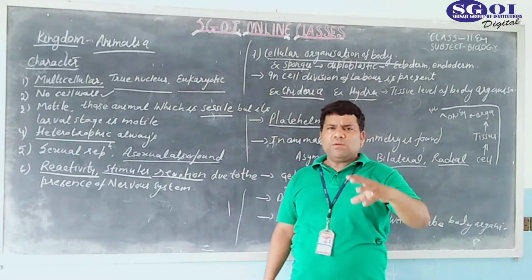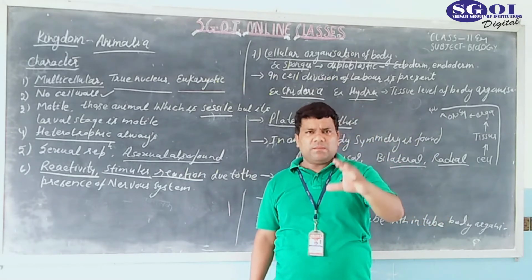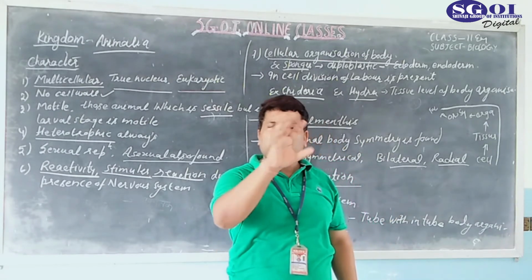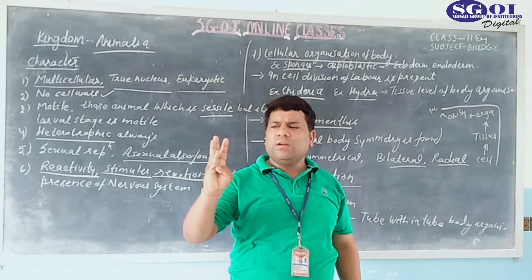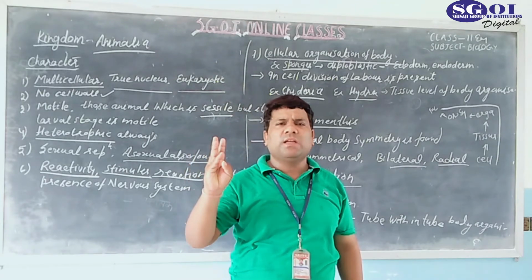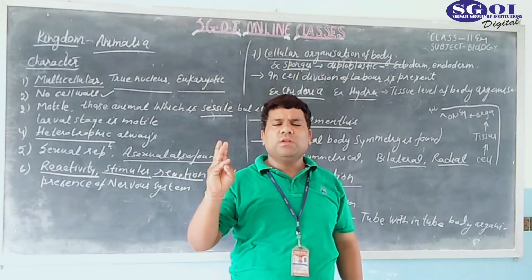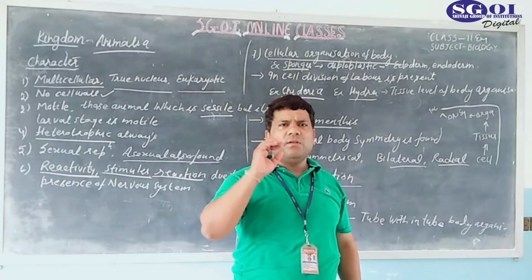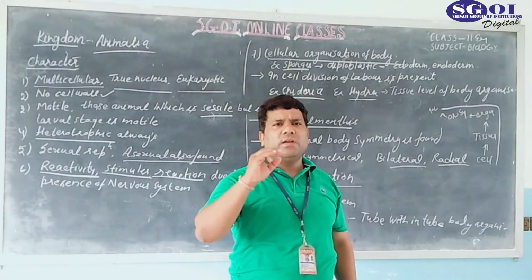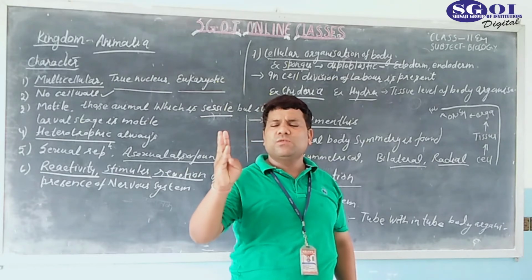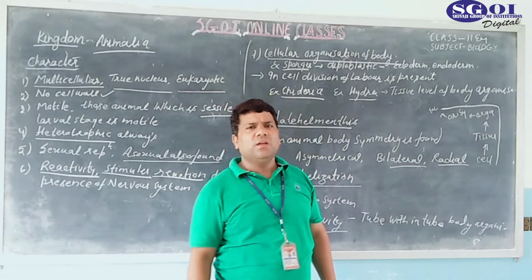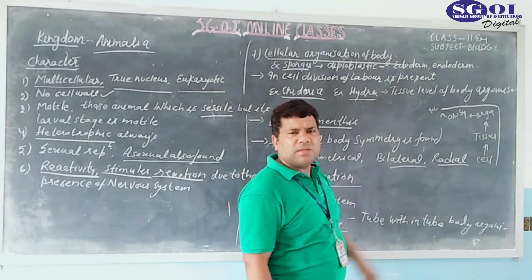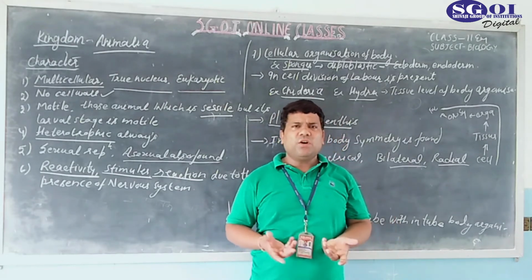Actually, the embryo can have three layers. The first is known as ectoderm, the second one is known as mesoderm, and the third one is known as endoderm. Due to evolution, we higher animals have three types of embryonic layers: ectoderm, mesoderm, and endoderm. But in lower organisms, only two types of layers are found, ectoderm and endoderm. Here mesoderm is absent.